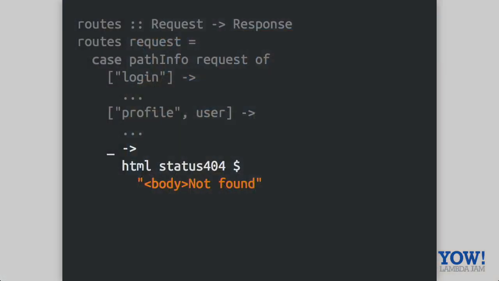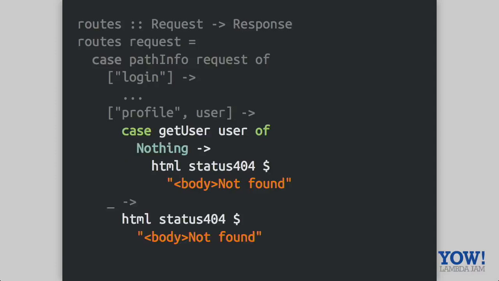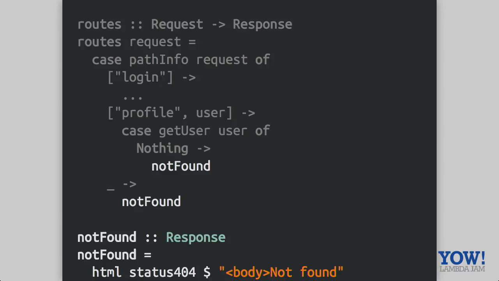So of course, in our contrived example, I don't really care what happens, but I am forced to think about this. I am forced to return a response. So I'm just going to return HTML of 404. And along the way, as our application gets more interesting, it may be that we call this getUser function that's going to return a possibility of a user not existing. And if it doesn't exist, we then need to return possibly the same or a different 404 page. And because these are just functions and we're just doing our normal thing, we can just extract a function called notFound, which returns a response, and we can share this function across multiple different places.